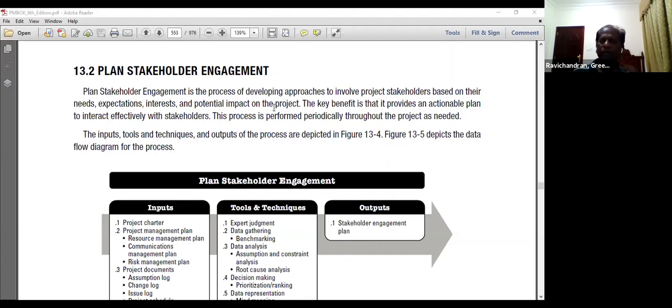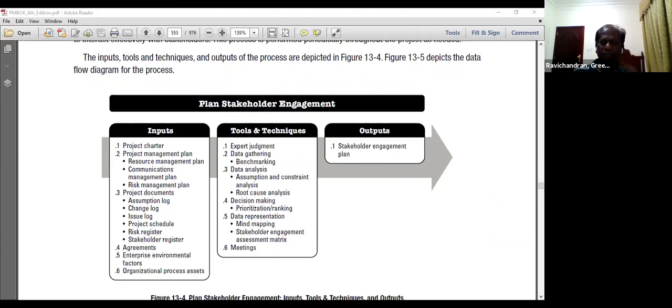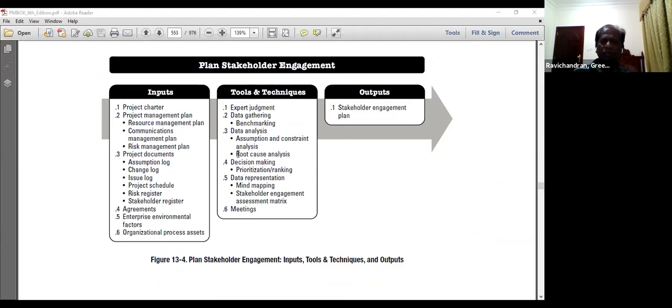This process is performed throughout the project as needed. Let's look at the process. Plan stakeholder engagement. So when I want to come up with a stakeholder engagement plan, what do I need in my hand? Project charter, which is used for information, resource management plan, communication management plan, risk management plan, other documents like